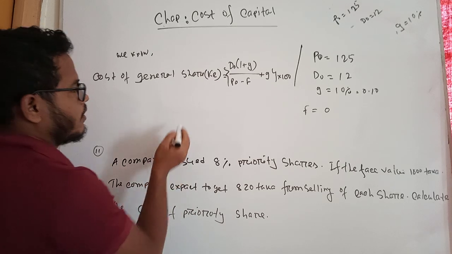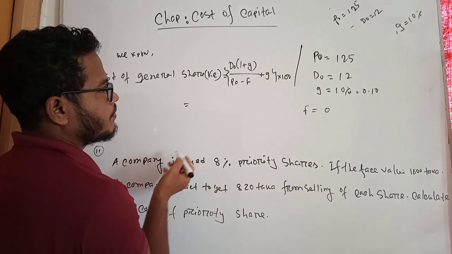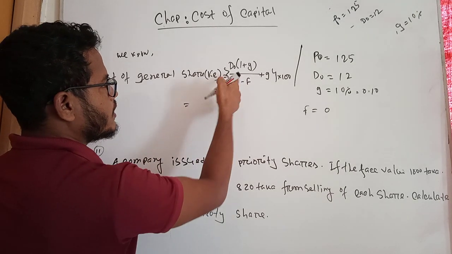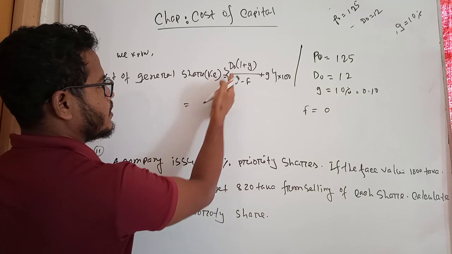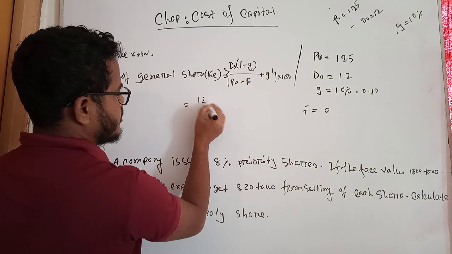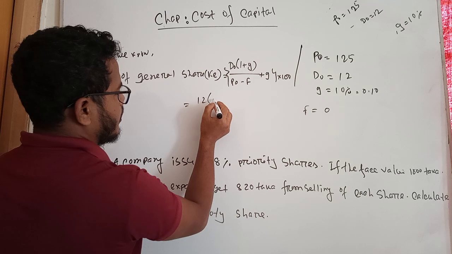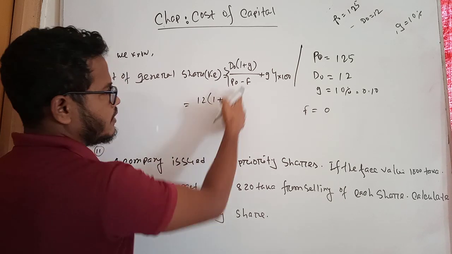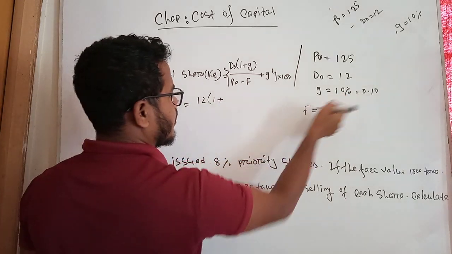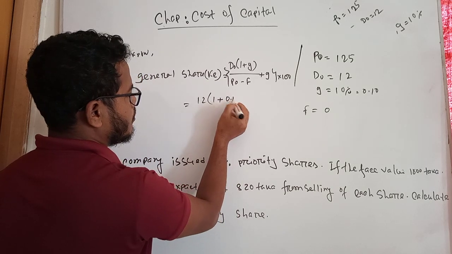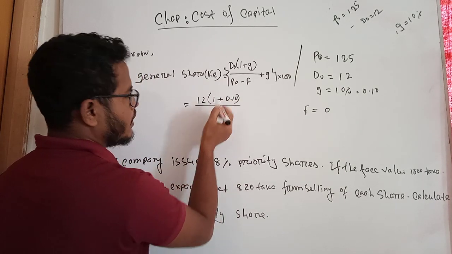So now I put the values, each part of this formula. D0 is equal to 12 taka, bracket 1 plus G. G represents the growth rate. Here the growth rate is 0.10, divided by P0.